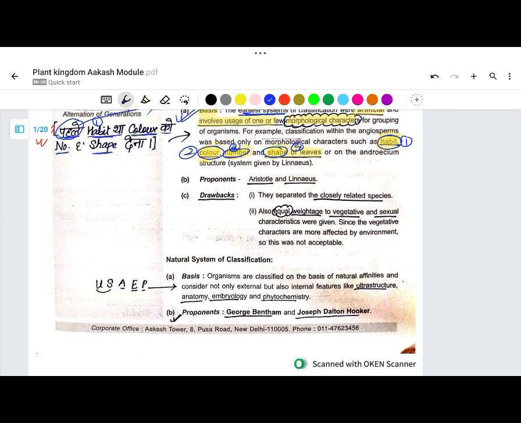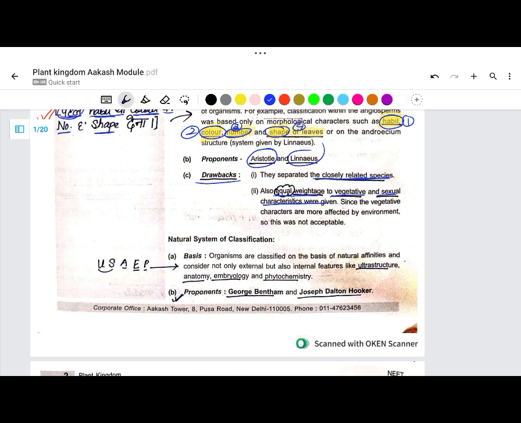Now, proponents were Aristotle and Linnaeus. This I'm not discussing. What was the drawback? They separated closely related species and they gave equal weightage to vegetative and sexual characteristics, but that is not acceptable since vegetative characters are more easily affected than the sexual characters.